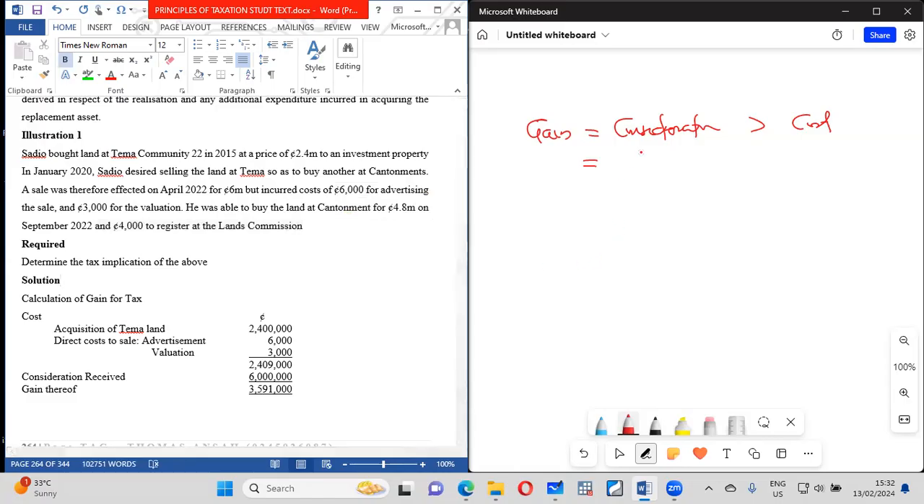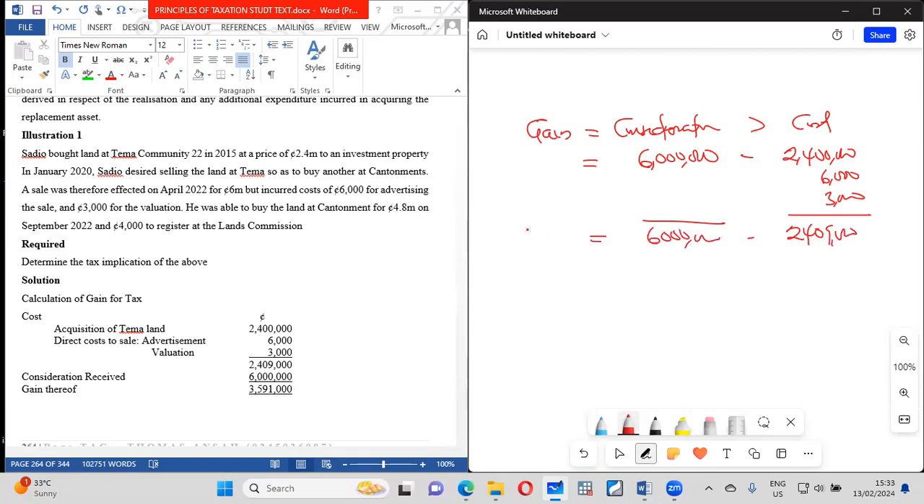Now, what happens? For the consideration received, you see that Sadio received 6 million. And what is the cost? The cost of the thing was 2.4 million plus the cost he incurred in selling, which is 6,000 and the 3,000. So the total cost will be 2,409,000. This is 6 million. So the difference, which is the gain, should give us 3,591,000. So under normal circumstances, we should be taxing this.